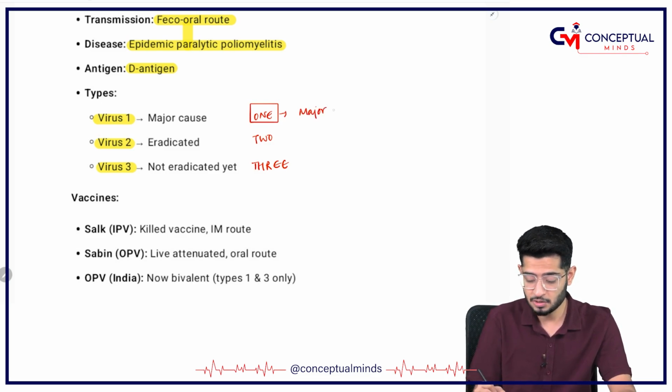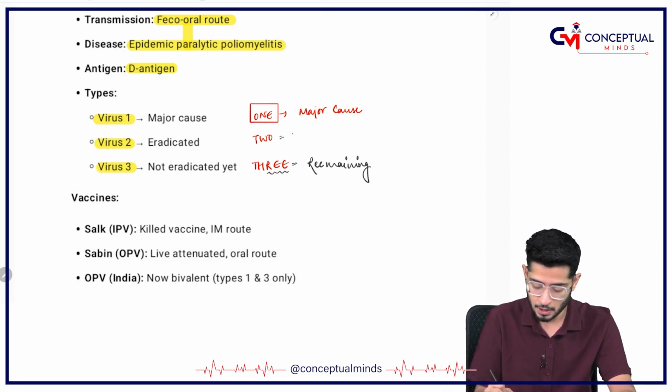He is the major cause. Okay, that's why it is type 1. Then 2 is eradicated, and 3 is not yet eradicated. So remember 3 is REE. That means it is remaining. Okay, whereas 2 is gone.